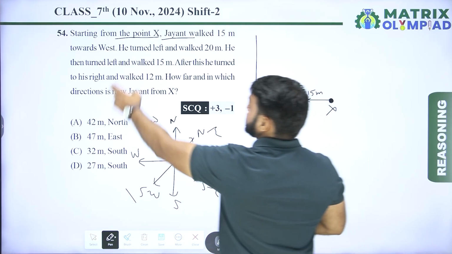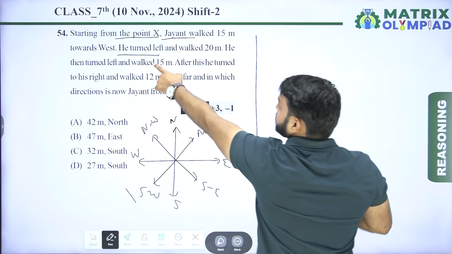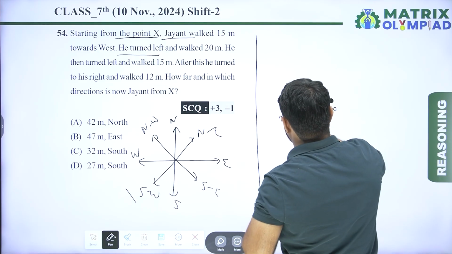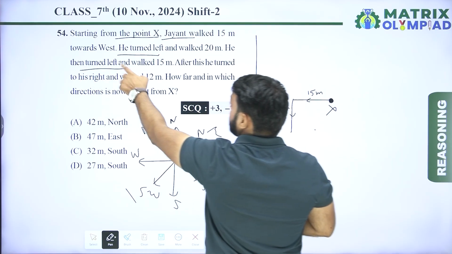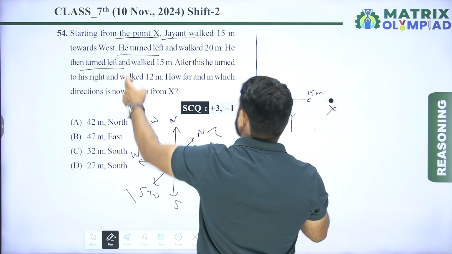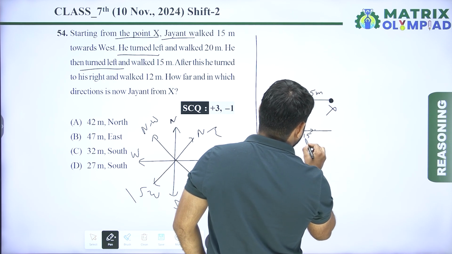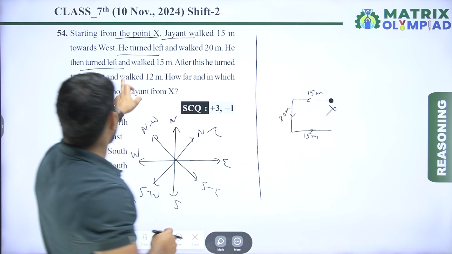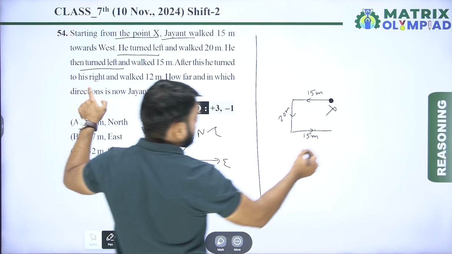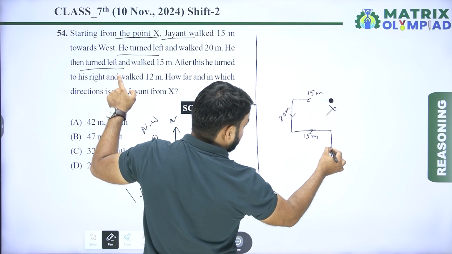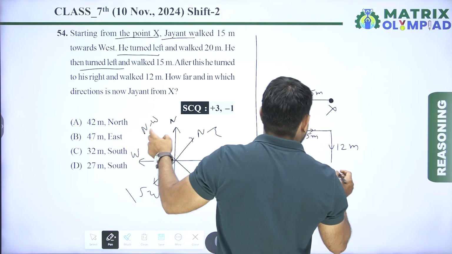15 meter towards west. Now he turned left and walked 20 meter. Now after this, he turned to his left and walked another 15 meter. Now after this, he turned to his right and walked 12 meter.